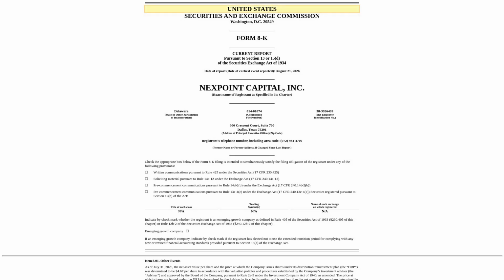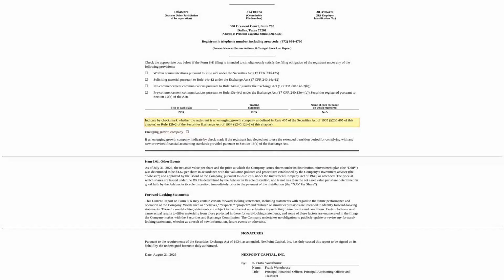So what we have here is a regular update from NexPoint Capital Incorporated, a company that manages investments. This form, an 8K, is like a public announcement for significant events. The main thing they are reporting on is their net asset value per S-share. This is the key number, $4.67 per S-share. This is how much NexPoint Capital believes its own shares are worth as of the 31st of July. More importantly, this is the price at which they are issuing new shares under their Distribution Reinvestment Plan, or DRP.